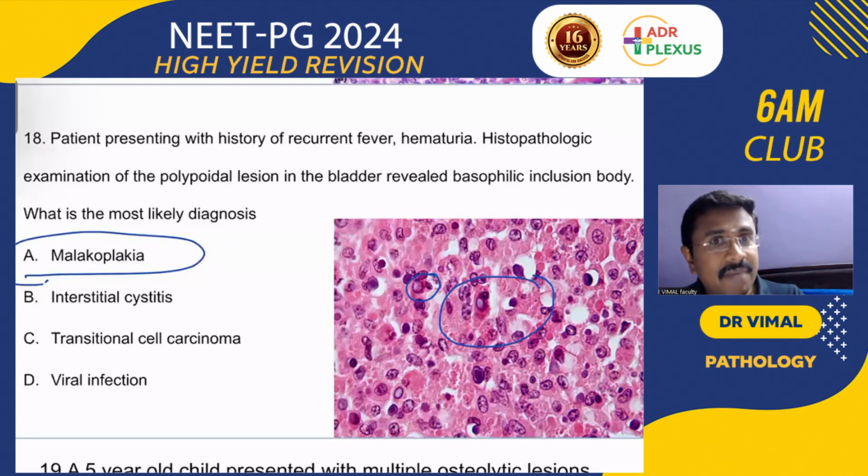And also you'll be remembering Behçet's disease. Behçet's disease is a triad of genital ulcers, oral ulcers, and uveitis. Remember that. And Buerger's disease, thromboangiitis obliterans, in a young smoker less than 35 years presenting with claudication pain. But if it is an elderly male, say a 70-year-old presenting with claudication pain, your answer should be peripheral vascular disease. If a Buerger's disease patient presents with resting pain, you will think of nerve involvement. So artery, vein, nerve, all three are involved in Buerger's disease. So remember all these points.